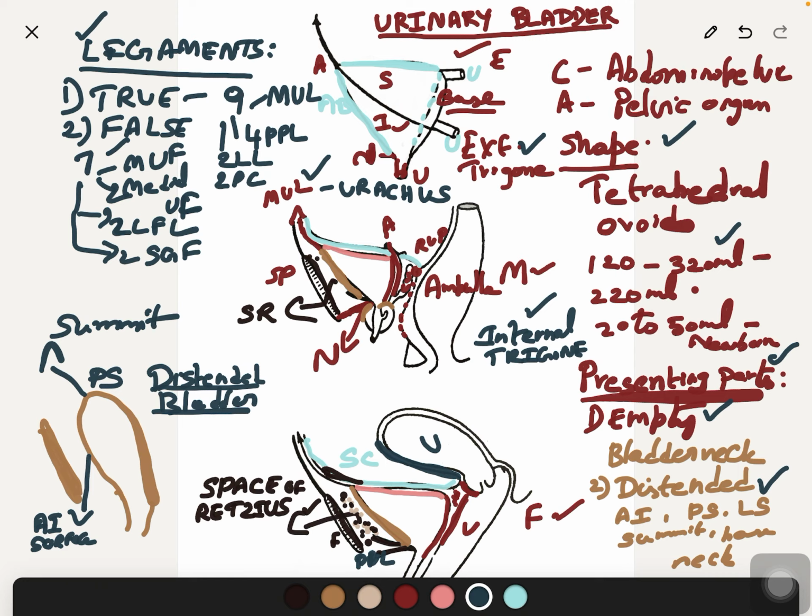So if you see the boundaries of the trigone, this part is glistening due to the absence of submucous coat. You see the boundaries of this trigone. Apex is directed downwards. If you draw it like this, these are the two ureter openings, and this is the one urethral opening.